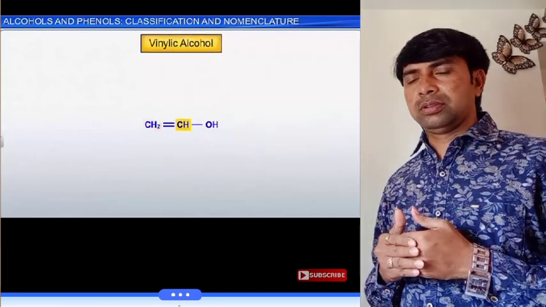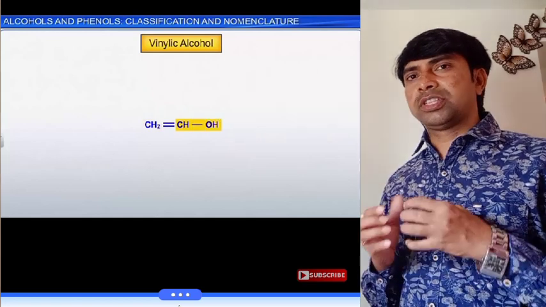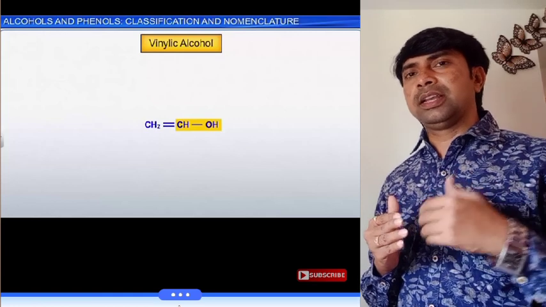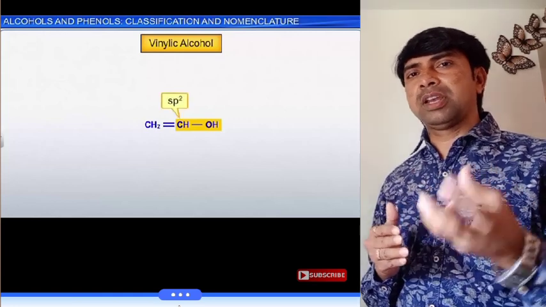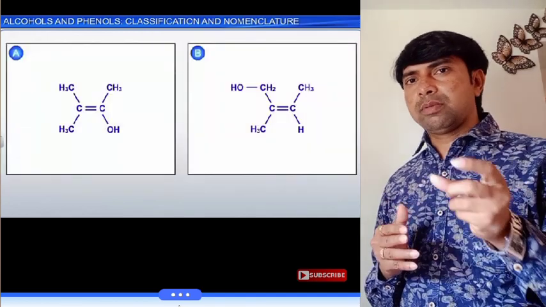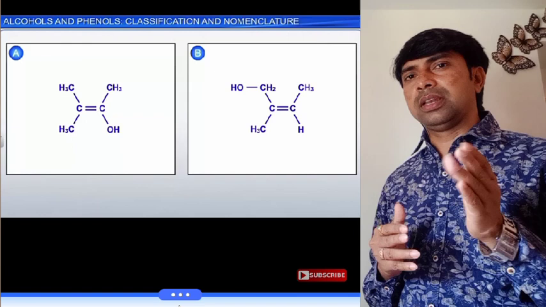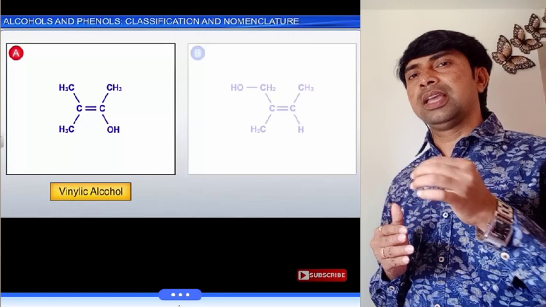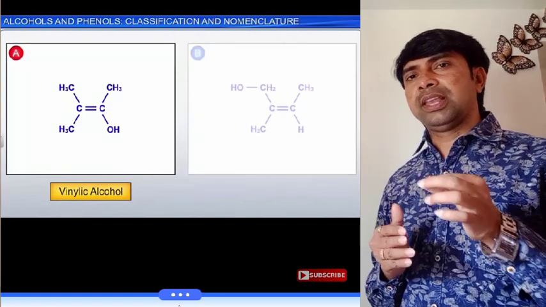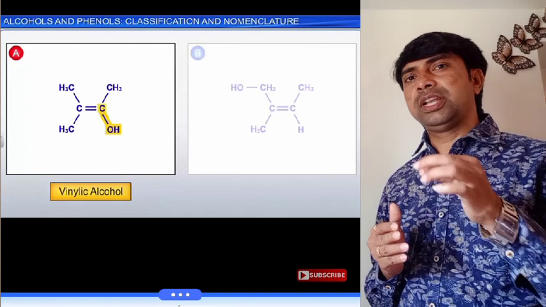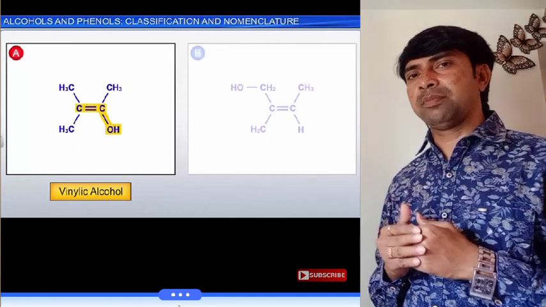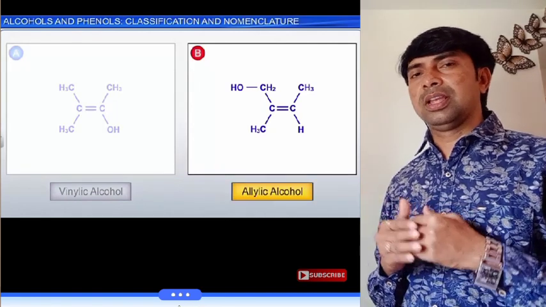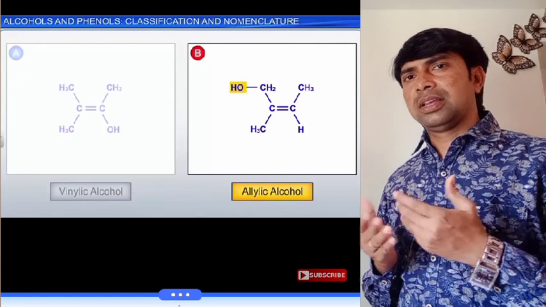Next, vinylic alcohol. Vinylic alcohol क्या होता है यहाँ पे: the hydroxyl group is attached to an sp2 hybridized carbon, that is a vinylic carbon, that is a carbon-carbon double bond. जो कार्बन कार्बन डबल बॉन्ड होता है that carbon is a vinylic carbon. तो विनाइलिक कार्बन को जो हाइड्रोक्सिल ग्रुप अटैच होता है उसको बोलते हैं विनाइलिक अल्कोहल. And this vinylic carbon is an sp2 hybridized carbon. Identify the examples. This is the vinylic alcohol, B1 is the allylic alcohol.